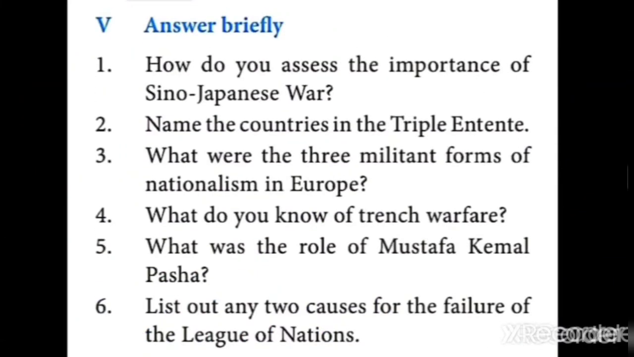Second, two-mark answer. Roman letter 5, two-mark answer. Fourth one, trench warfare. Page number 6, it is given clearly, children. That box you can learn. That box alone you can learn. The blue color box is there. That blue color box you can learn.